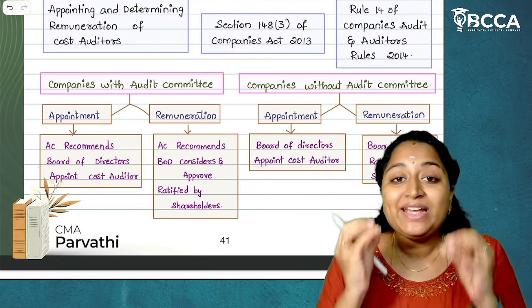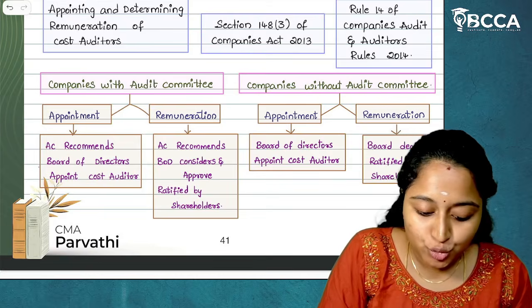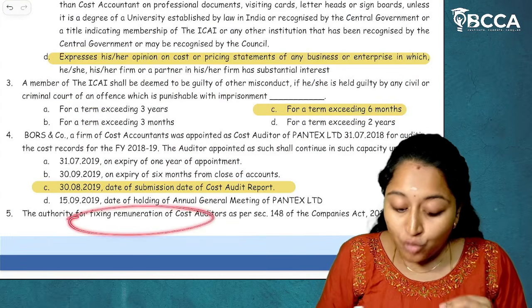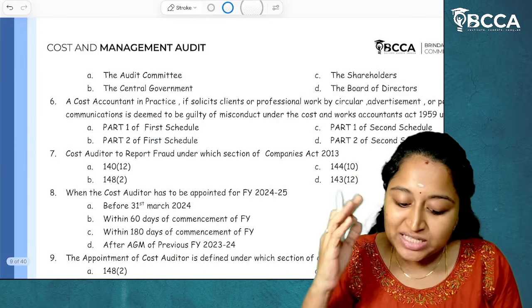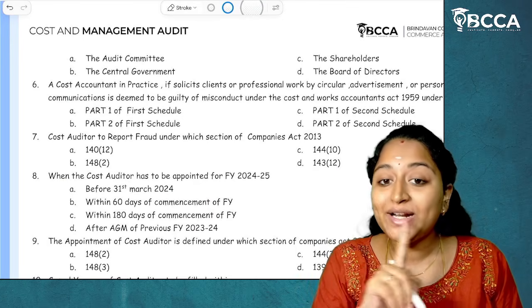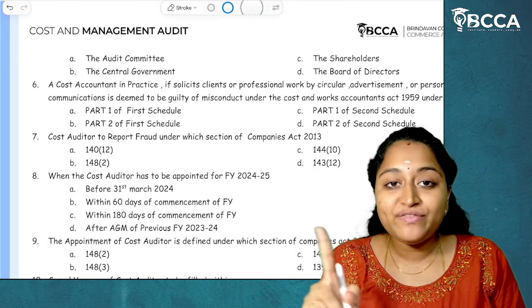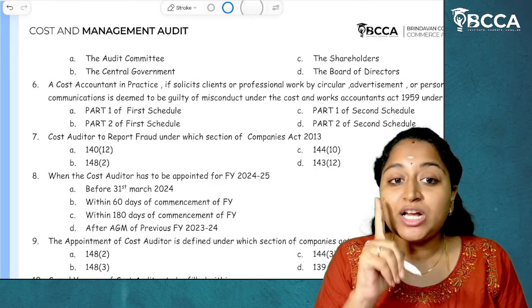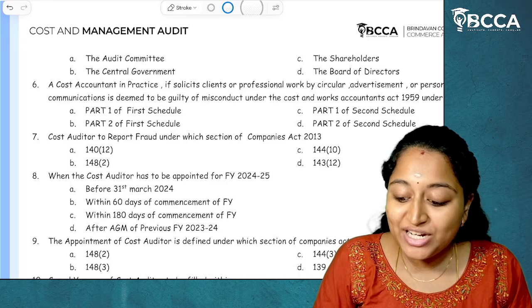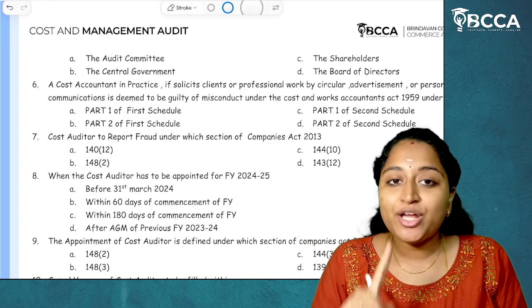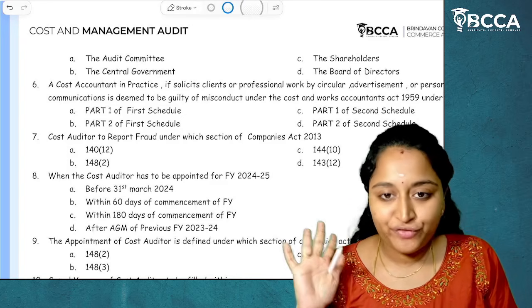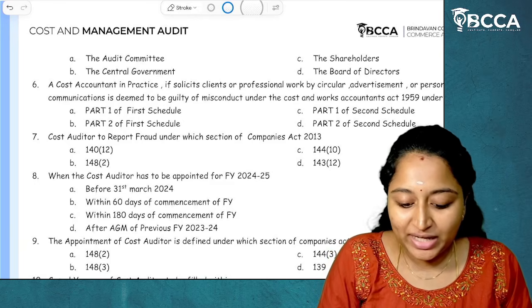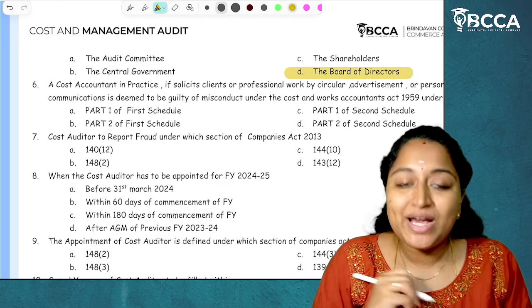But audit committee can give recommendations to them. So who will fix the remuneration? The answer is board of directors, not the audit committee. Audit committee cannot fix, it can only give recommendations. Shareholders also will not decide, shareholders only can give the approval for it. Who will decide? Board of directors. I hope it is clear. So the answer is option D.